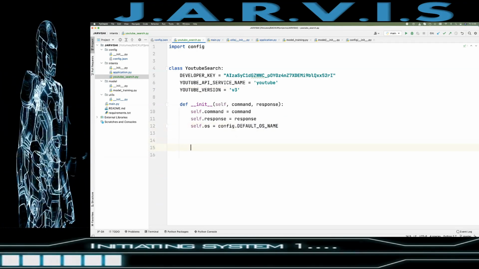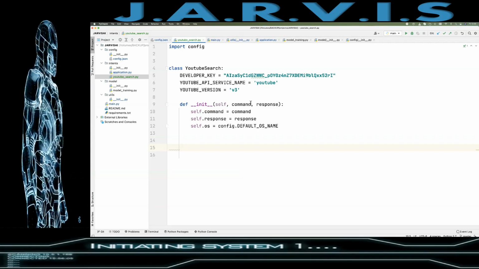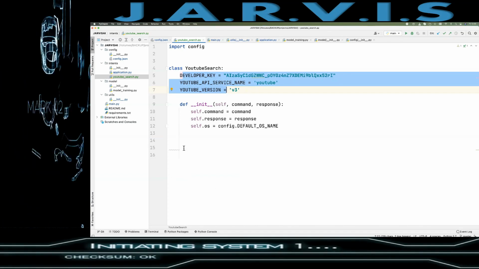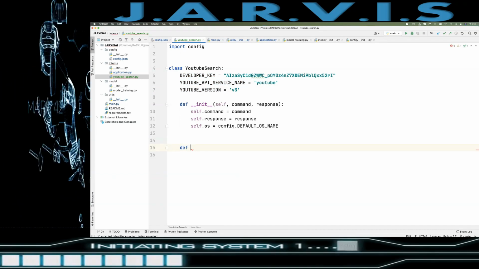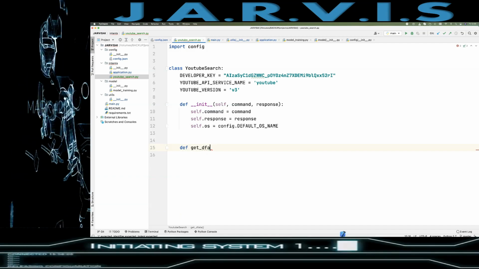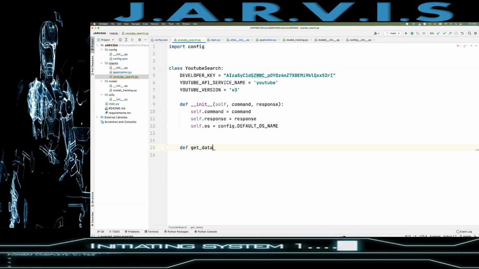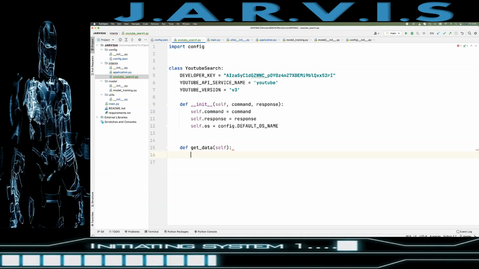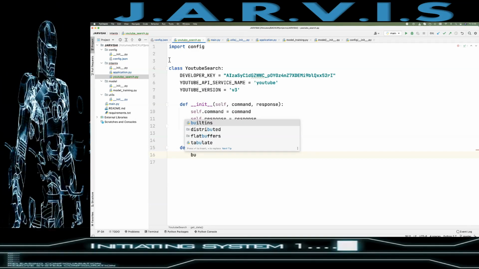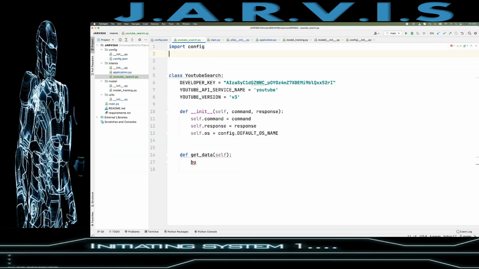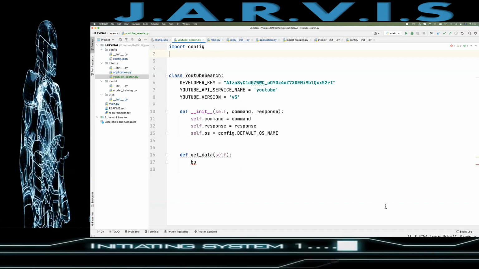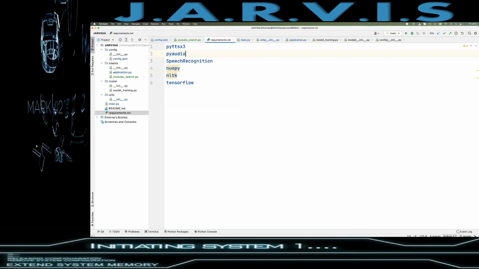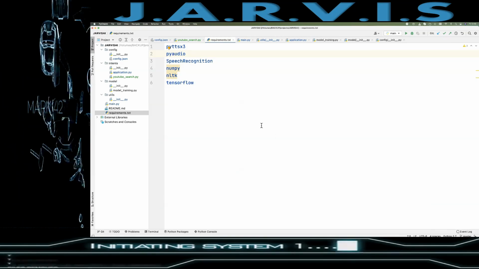Now how can we get the data from these details? For that, I'm going to create a function get data, and here I'm going to use build. First I need to import the libraries. For the libraries, let me copy and paste from here.